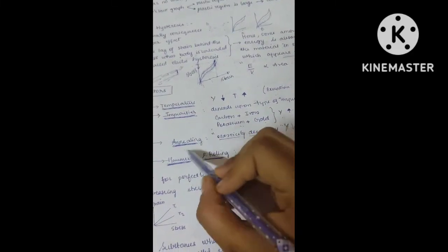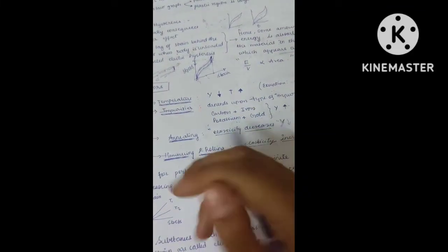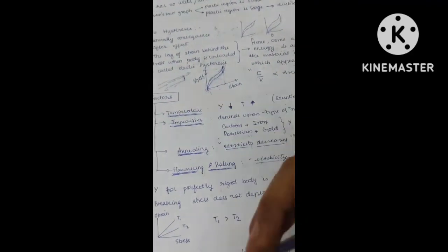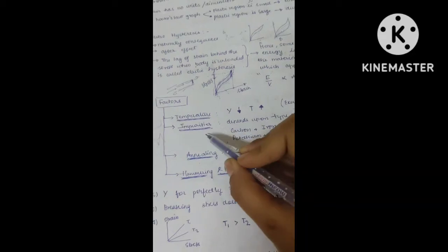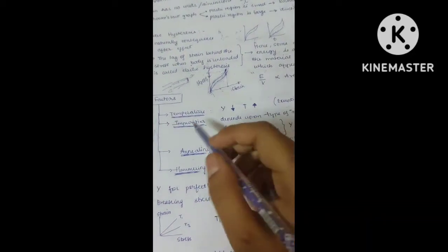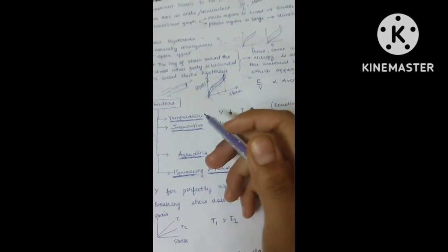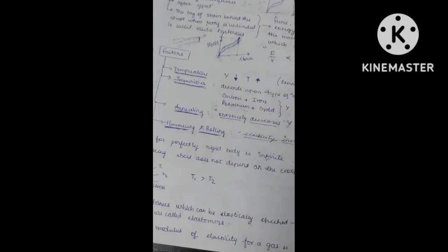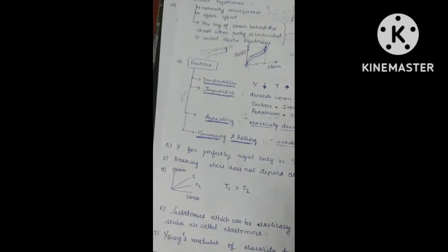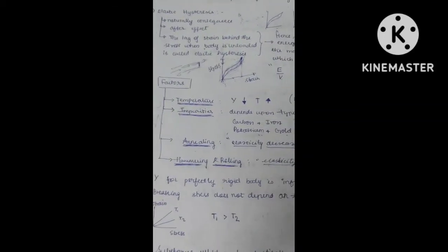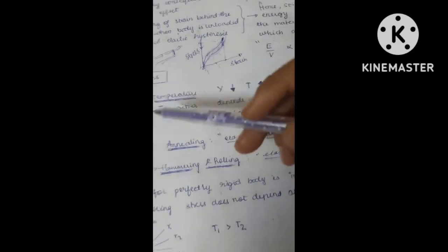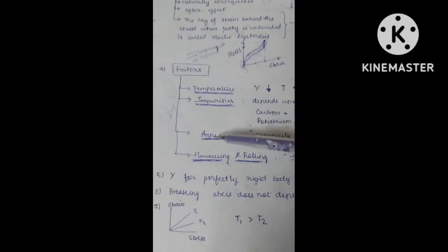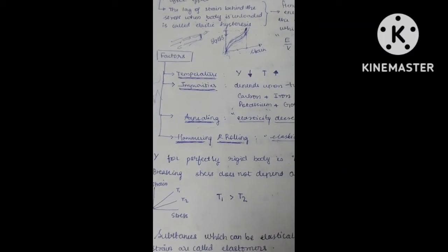Next, coming to annealing. What do you mean by annealing? Annealing is nothing but a process of regular heating and cooling. Regular heating and cooling, like that a continuous process is followed, and you will get large grains of the crystals. For example, if steel is there and you are doing the process of annealing for steel, that means you will get large crystal size steel, which will lead to elasticity decreasing. By the process of annealing, your elastic nature will decrease.